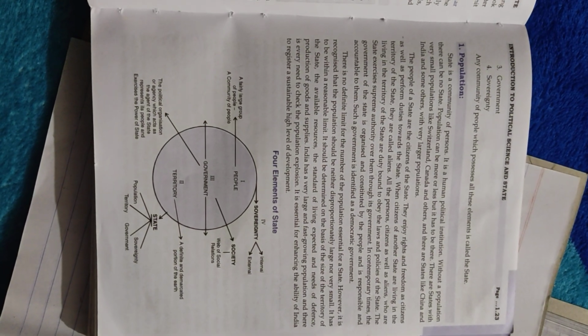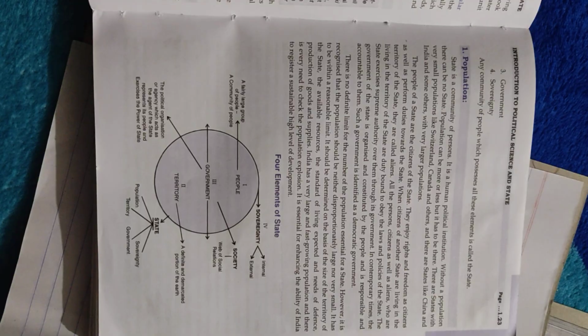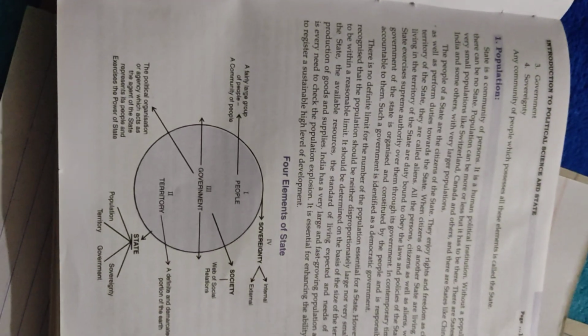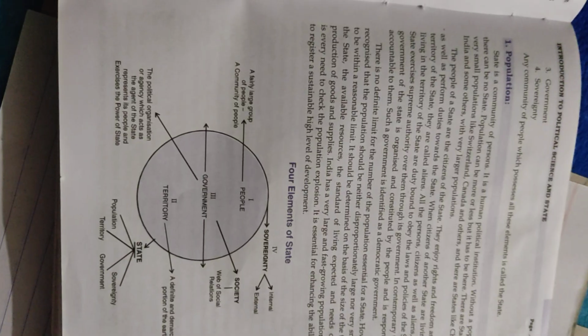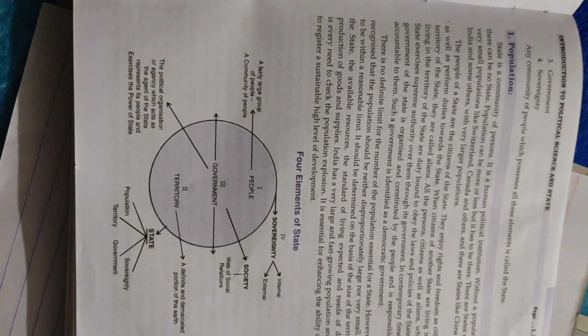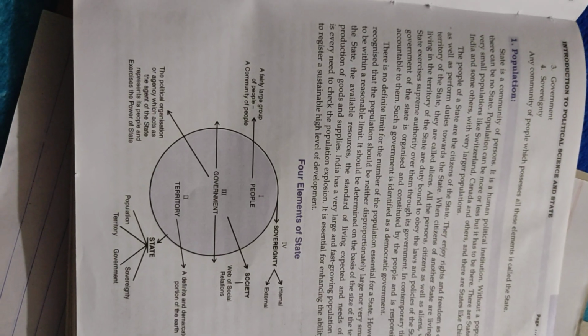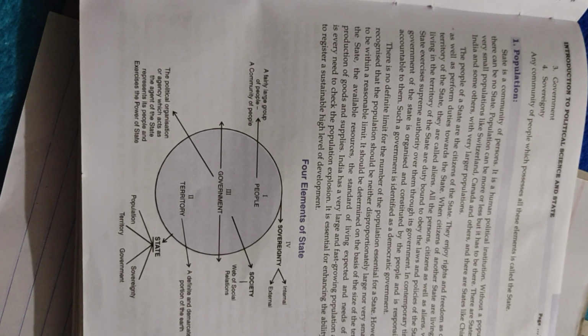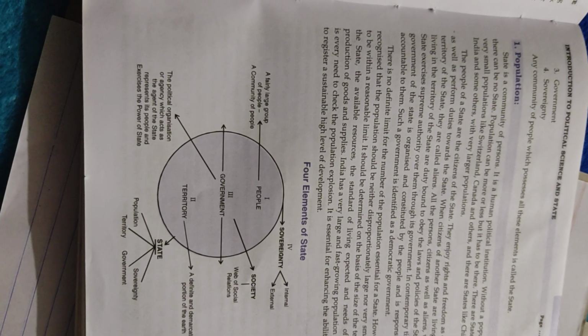When citizens of another state are living in the territory of state, they are called aliens. So who are aliens? Aliens in the language of political science are those persons who are the citizens of some other country but are living in another country. Okay, so they are aliens.